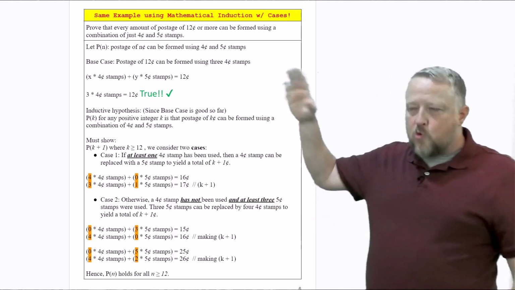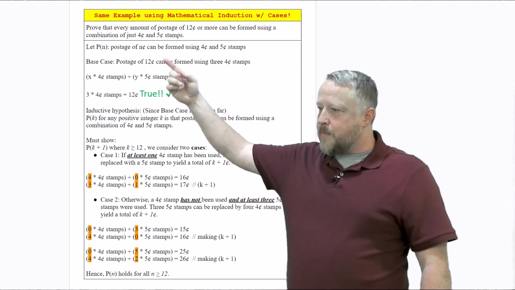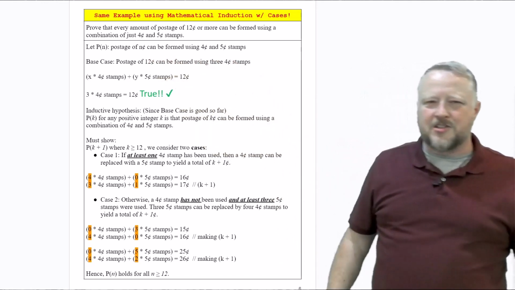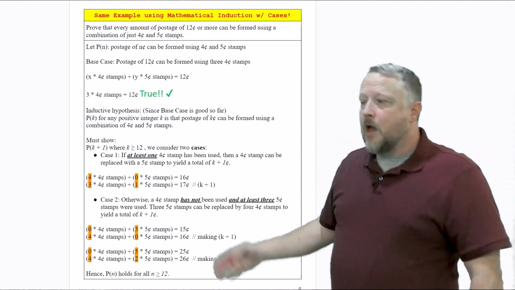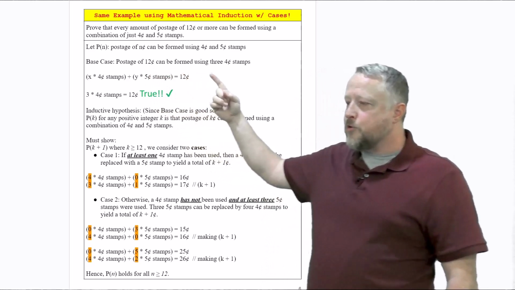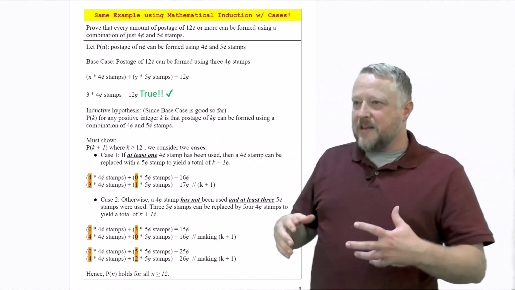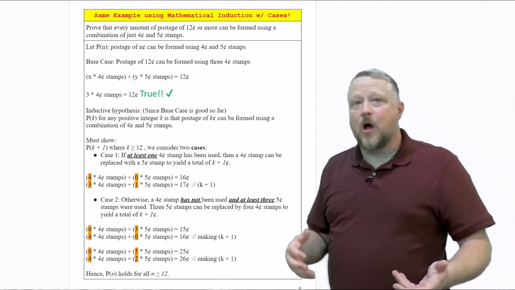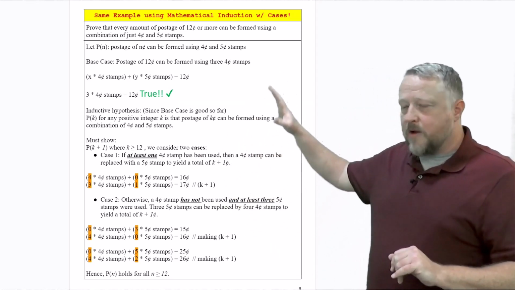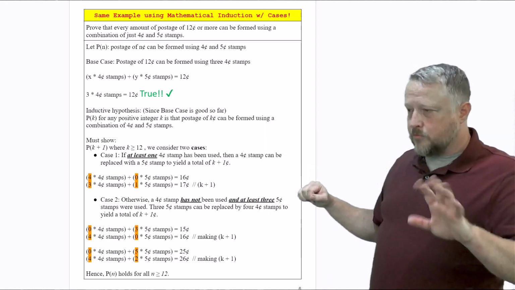If we're using regular mathematical induction, all this should look pretty familiar. Our P of n is going to be: postage of n cents can be formed by using 4 and 5 cent stamps. The base case is: postage of 12 cents can be formed using three 4-cent stamps. By the way, notice we don't have P of 1. Here n is 12, it's not 1, so there's already that shift. We're okay with mathematical induction to do that, no problem, but we can also do the same thing in strong induction as well, so just a heads up on that.